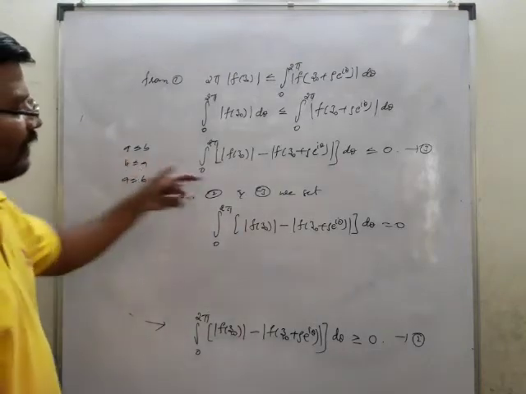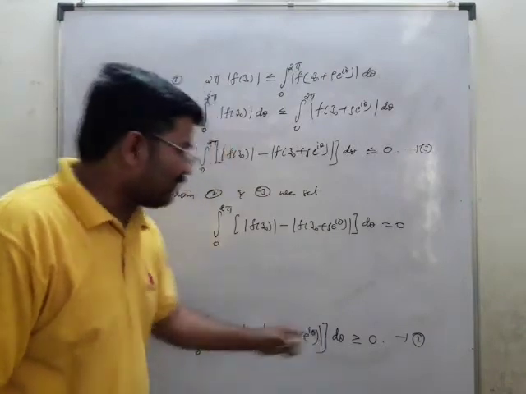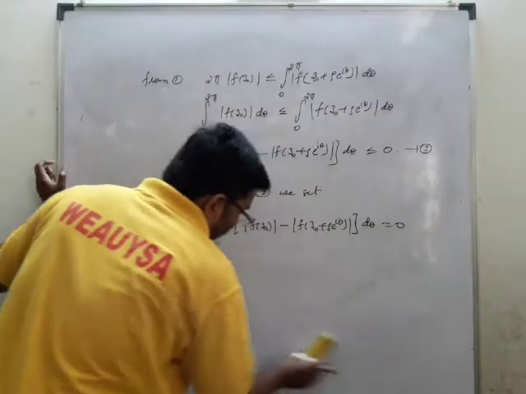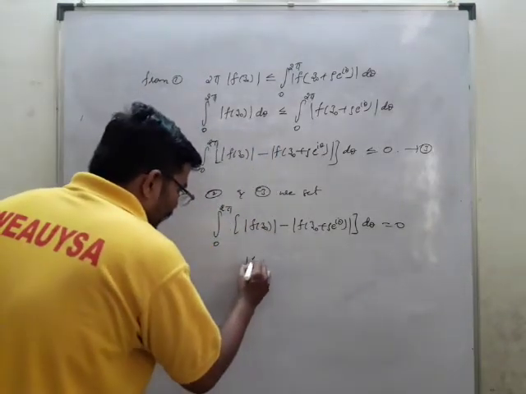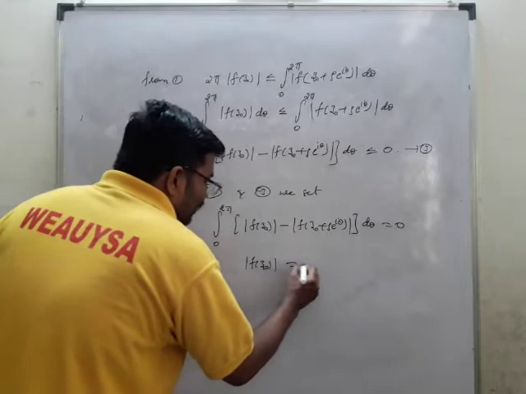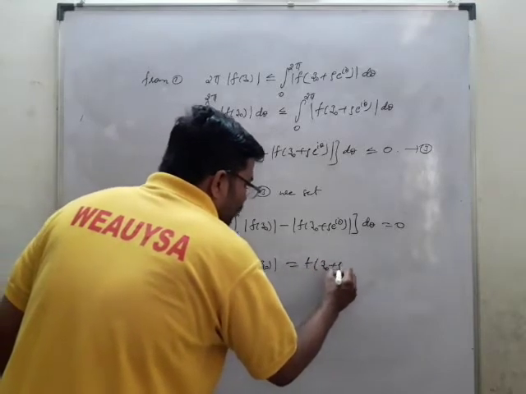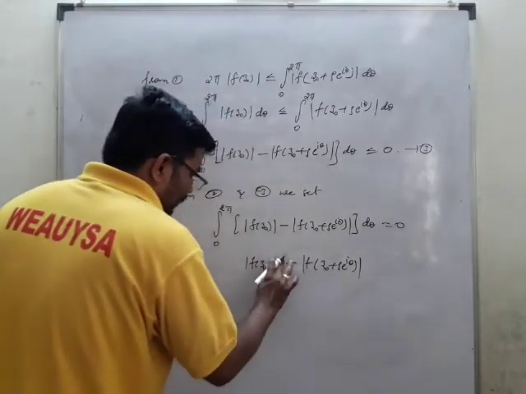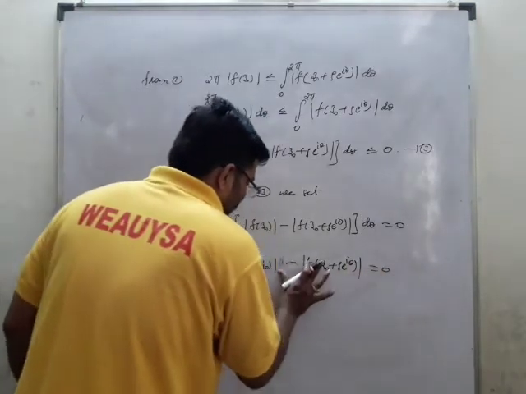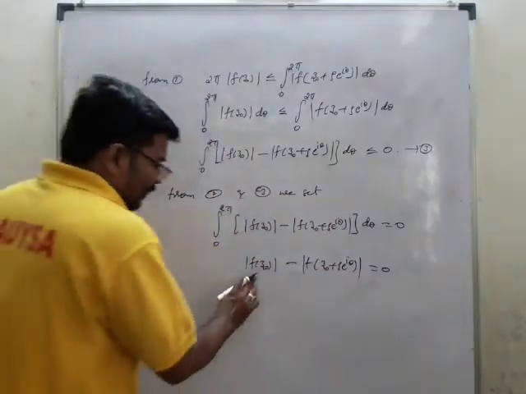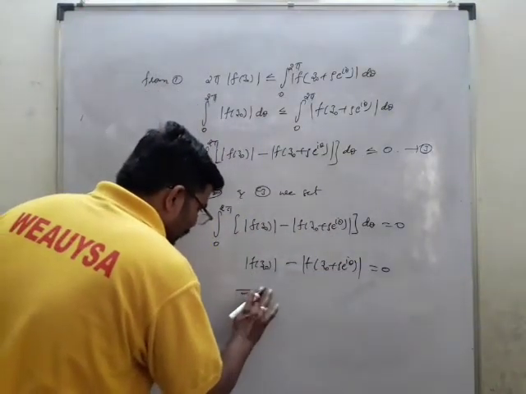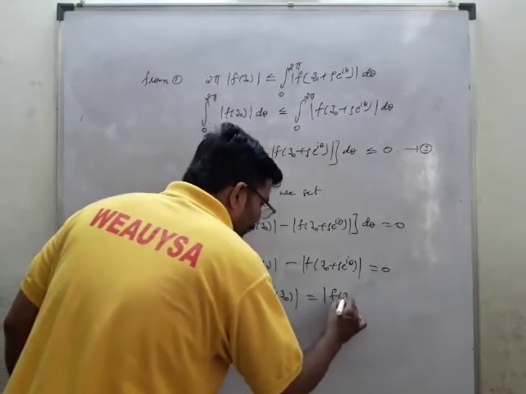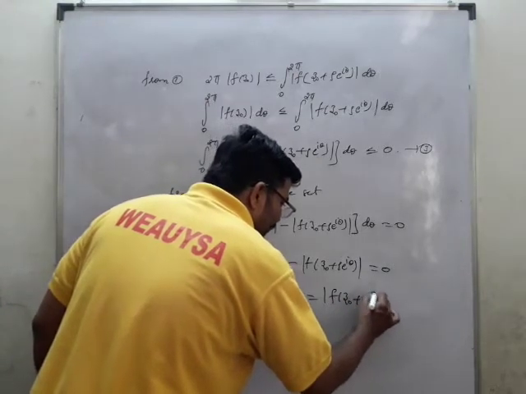In the same manner, one is less than or equal to 0, the other is greater than or equal to 0. So if you equate both, you will get 0. So therefore mod f of z naught is equal to mod f of z naught plus rho e power i theta.